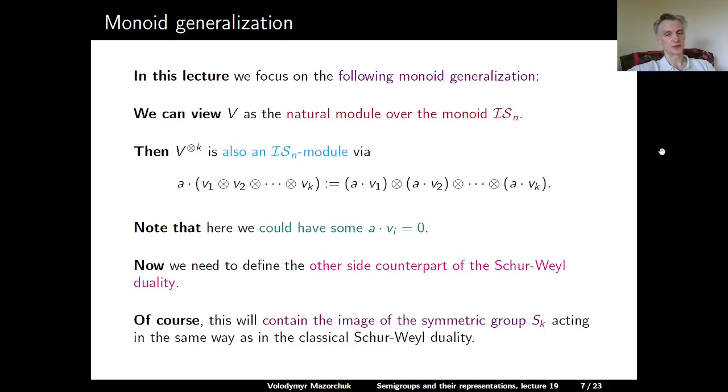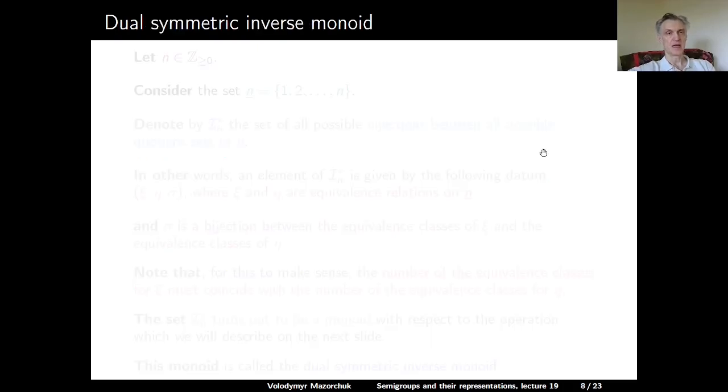Of course, the action on the other side will contain the image of the symmetric group Sk, but we will have to enlarge it in some way. So we define the dual symmetric inverse monoid. Let n be a positive integer, and consider the set n underlined, which consists of the elements 1, 2, 3 and so on, all the way up to n.